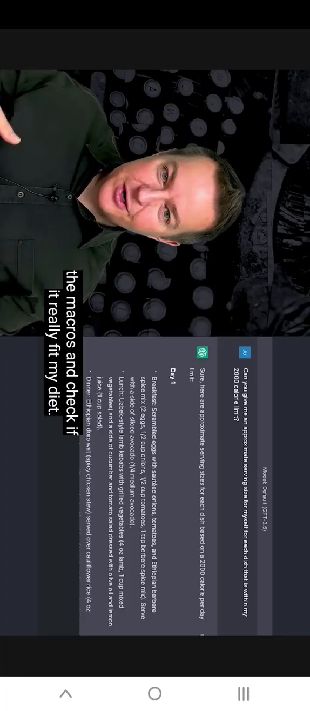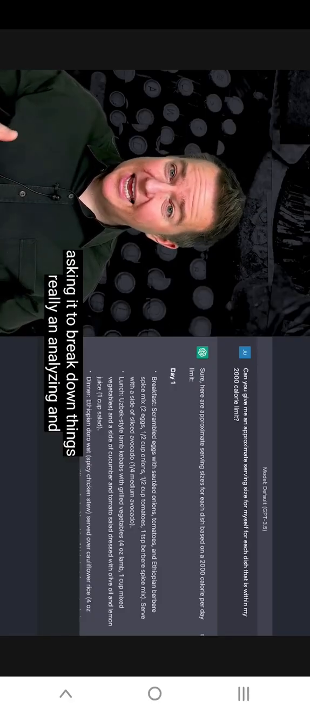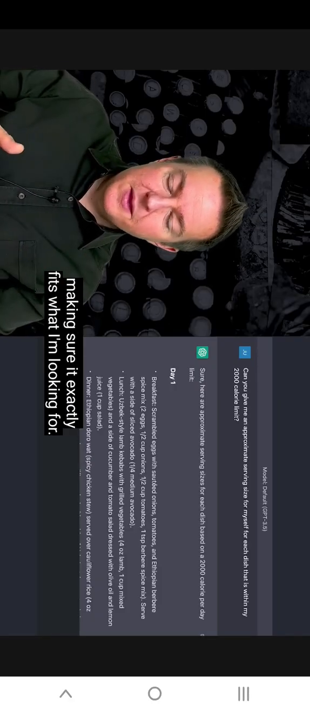Now, again, I didn't take it into some calorie calculator and look at the macros and check if it really fit my diet because I was just fascinated about prototyping this idea, exploring this concept. And I could keep refining it. I could keep looking and improving it, asking it to break down things, really analyzing and making sure it exactly fits what I'm looking for. But instead, I want to do something kind of different.